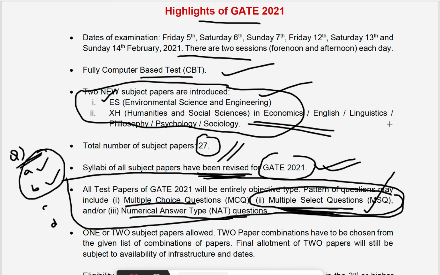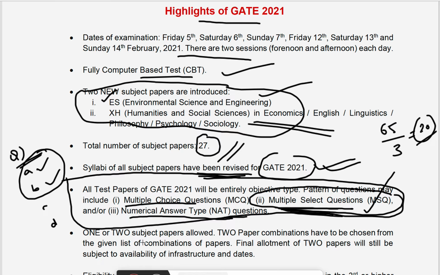We have a total of 65 questions. Here they have mentioned three types of questions, so we can expect approximately 20 questions for each type. We can expect 20 multiple choice questions, 20 to 23 multiple select questions, and in a similar way for numerical answer type questions also we can expect 20 to 25. Like that they will divide. Okay, so this is about the exam pattern.